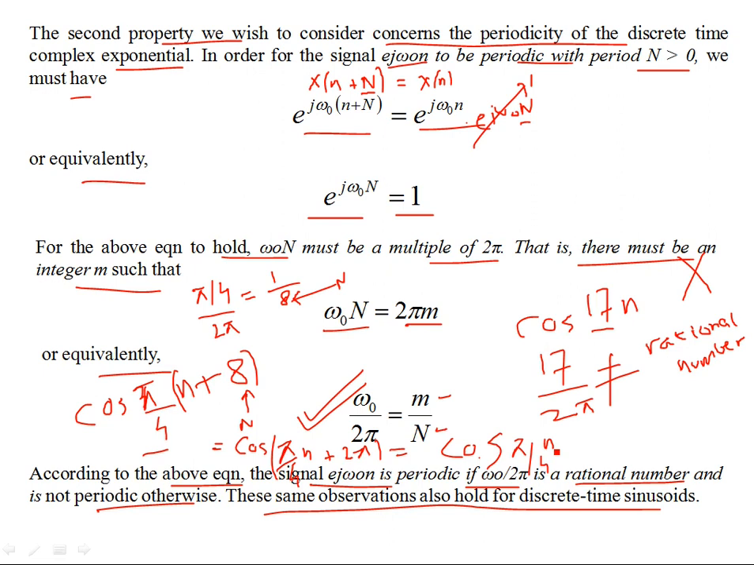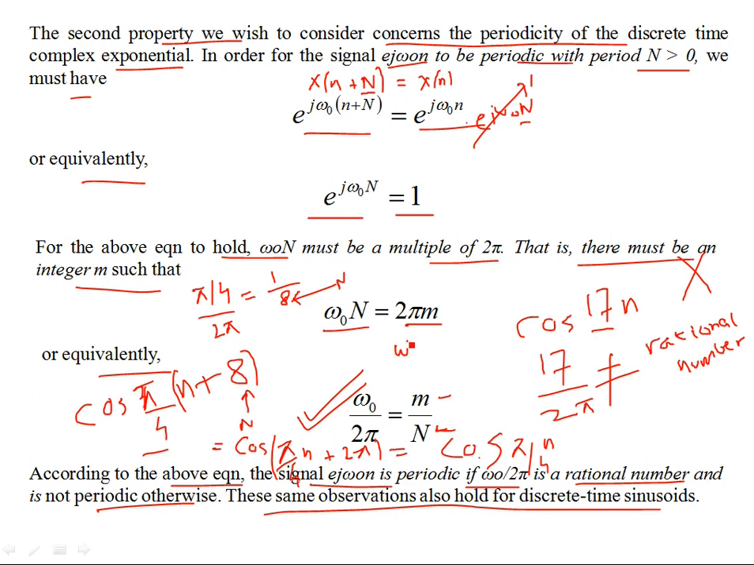But for periodicity of discrete time sinusoids, this is the constraint: omega naught by 2 pi should be a rational number. It should be a ratio of integers. And if you found this out, then you should be able to find the period, and this capital N is the period. Okay. And what is the frequency?